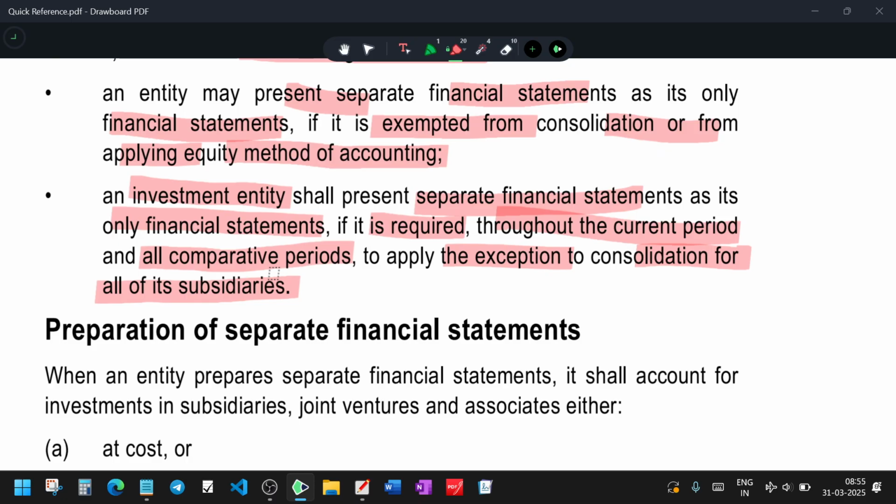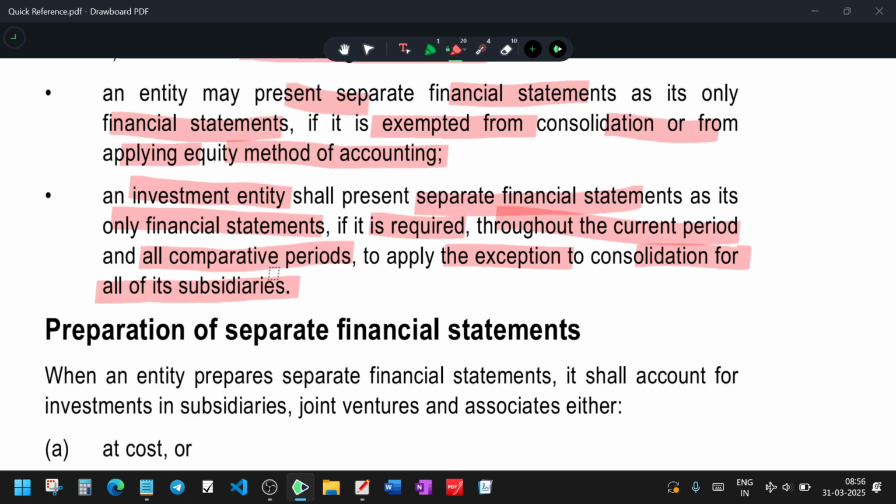So an investment entity should present what? Separate financial statements. It's an exemption to that. When they provide it, it should be an investment entity, and they should have separate financial statements, and that should be their only financial statements. They should not have consolidated financial statements. And it is required throughout the current year and all comparative periods. So this year and the previous year's comparison, they should have separate financial statements. That's the only financial statements they should have, applying the exemption from consolidation for all its subsidiaries. So they should not have consolidated financial statements.